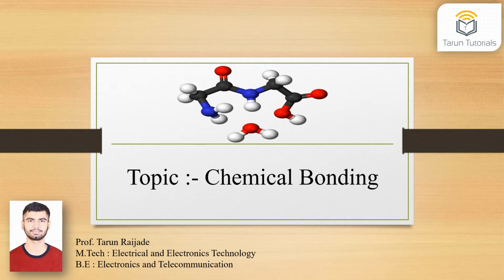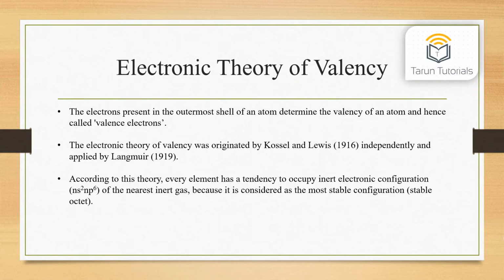The topic which we are going to discuss today is chemical bonding. Electronic theory of valency. The electrons present in the outermost shell of an atom determine the valency of an atom and hence are called valence electrons. The electronic theory of valency was originated by Kossel and Lewis in 1916 independently and applied by Langmuir in 1919.